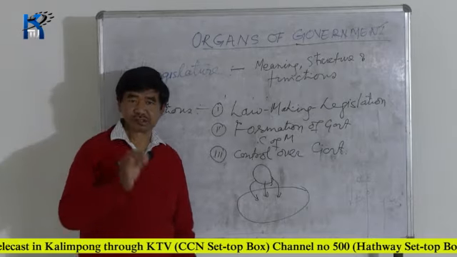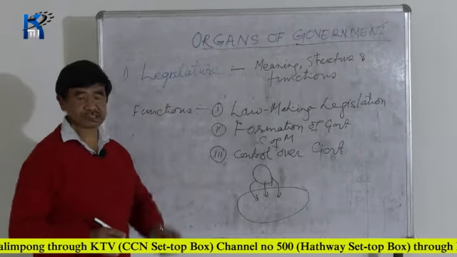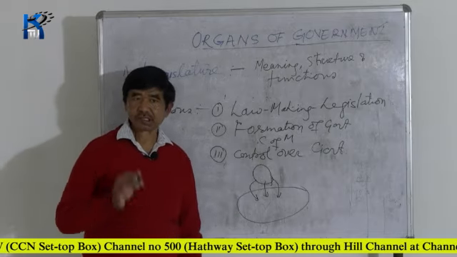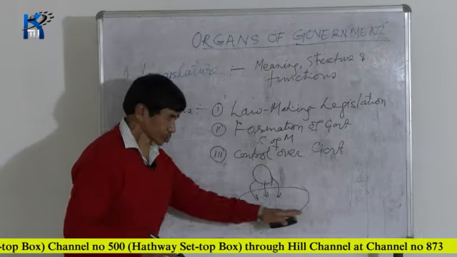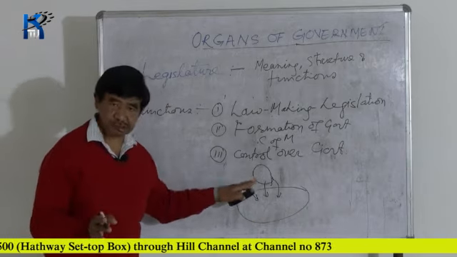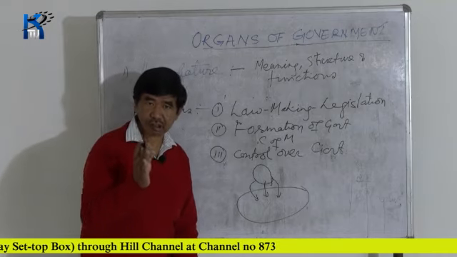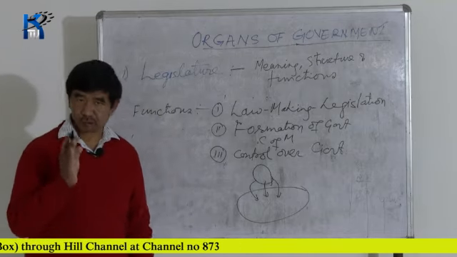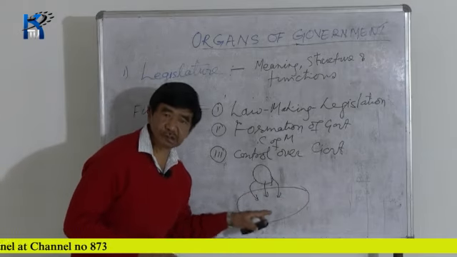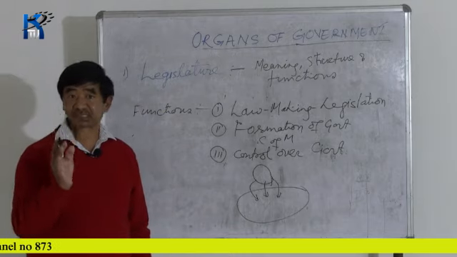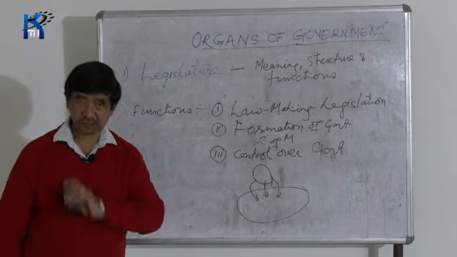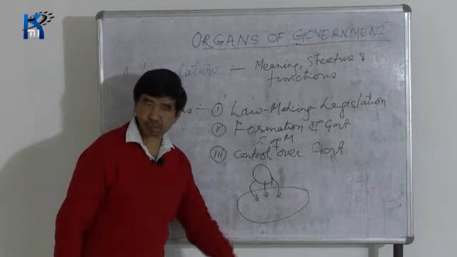I just want to give one explanation of the no confidence motion. Suppose the members of parliament feel that the government is not running the country according to the opinion of the people, according to the constitution of the country. Then in the parliament, the members of parliament may pass a resolution. The resolution is called the no confidence motion.